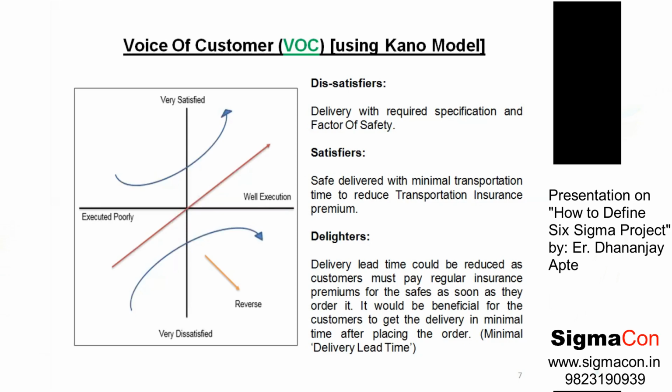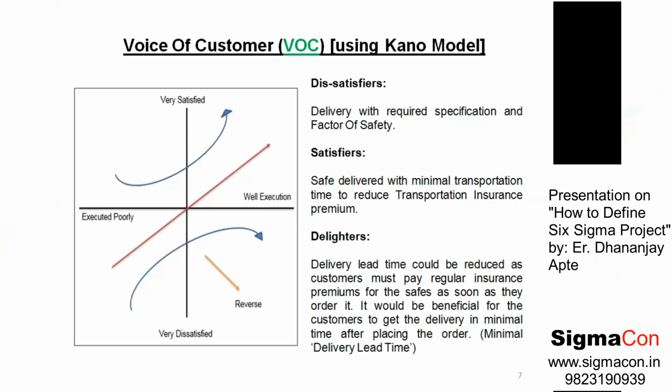We do Six Sigma projects to fulfill delighter requirements of customers. For fulfilling dissatisfier and satisfier requirements, we have lean projects. We may not go for advancement in doing those projects. Now, the Kano model is this. As seen in this figure, a Kano model describes these three situations: basic, intermediate and delighter. If we fulfill the basic requirement to a maximum extent, still the customer may not be highly satisfied, and so on. So these three curves indicate this.